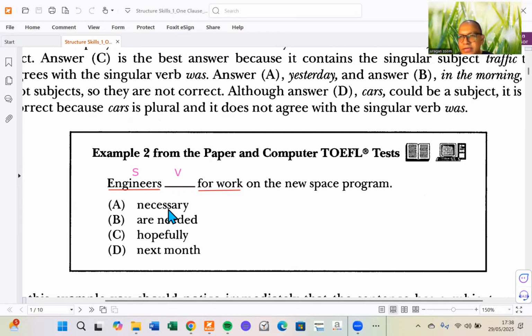When you say A, it's not correct, because necessary is an adjective. When you choose option A, you need to add another verb, or in this context, a linking verb, or to be. So if you choose A, it should be engineers are necessary. So the best answer in this context is B, are needed. Engineers are needed because we need a verb. I think that's clear enough for you, right?